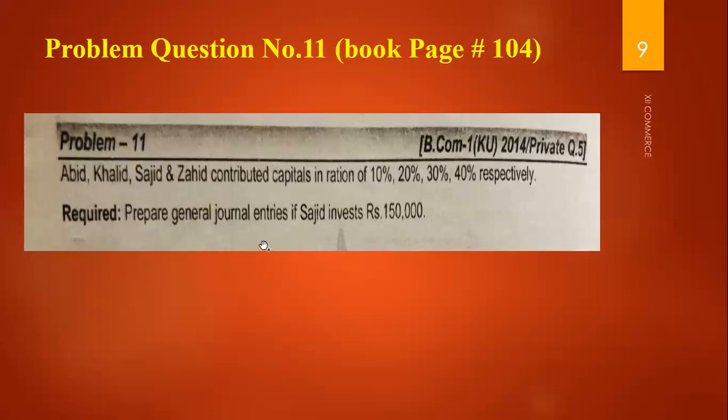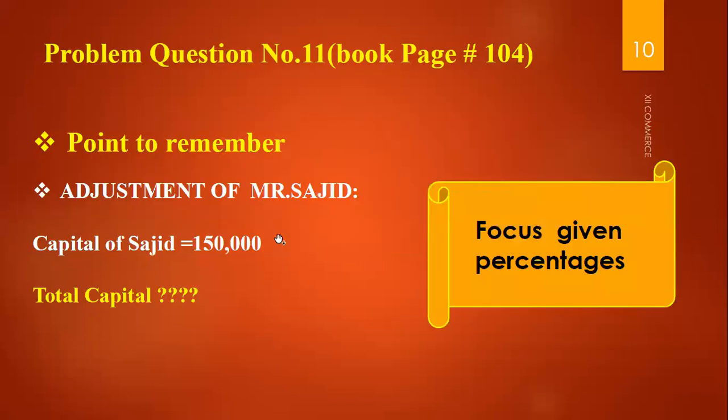Now, what will be the procedure? In this problem number 11, which is on your book page number 104, the point to remember is the adjustment of Mr. Sajid. That is, Sajid's capital is 150,000 and we don't know the total capital. It is not given in the question. You have to focus on the given percentages. This is your most important point in this question. So the strategy they have used to form this question is that they have given you the percentages.